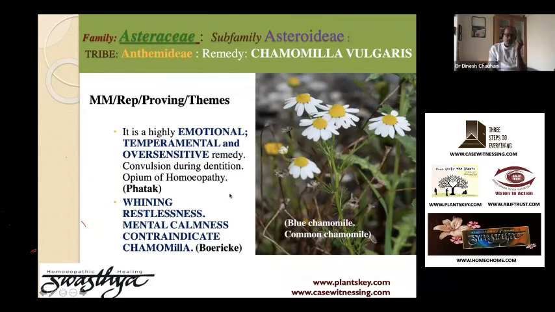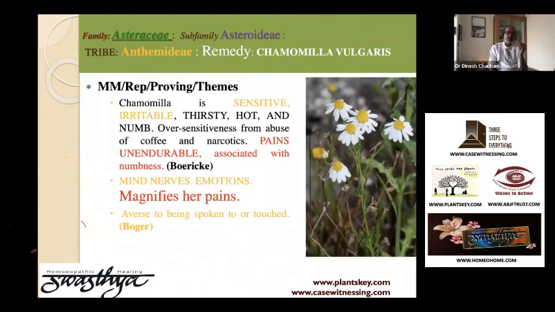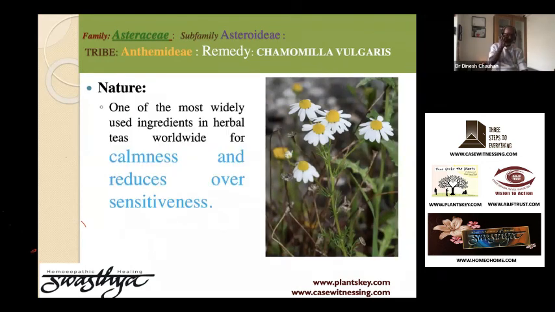There is whining, restlessness, mental calmness contradict the chamomilla, we know. Chamomilla is sensitive, irritable, pain which is unbearable, associated with numbness, mind, nerves, it affects the nerves, magnifies the pain like the previous group, aversion to being spoken to or touched. We know chamomilla tea which calms and reduces the sensitiveness.